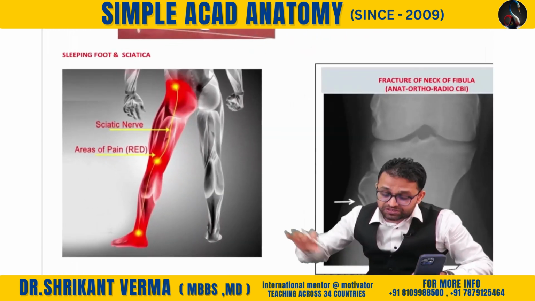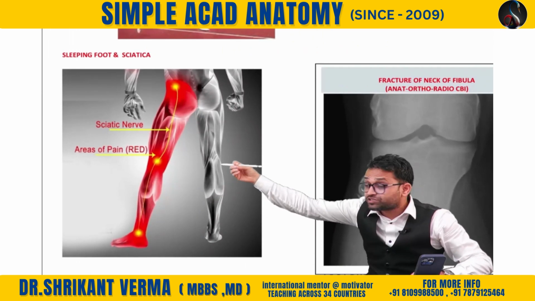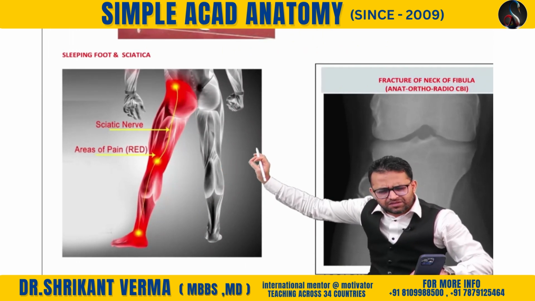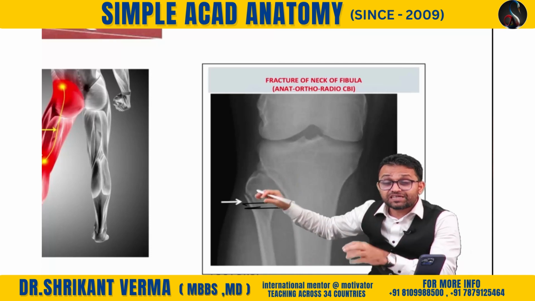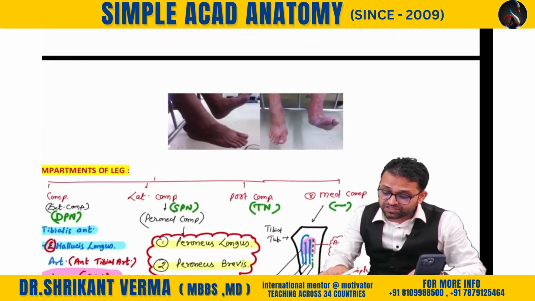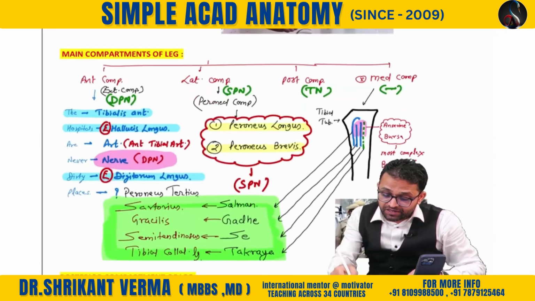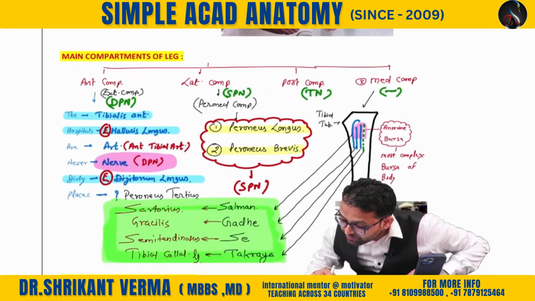Okay, sir. So this is the compression force on the sciatic nerve. Compression results in sciatica. Neuropraxia is our sleeping foot. And you can see this is the neck of the fibula. If it is damaged, there is foot drop. So this is the case of foot drop. Now come to the leg. The leg has compartments. What are the different compartments of the leg, beta?